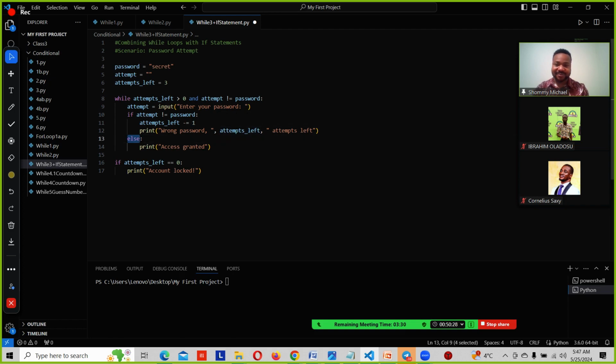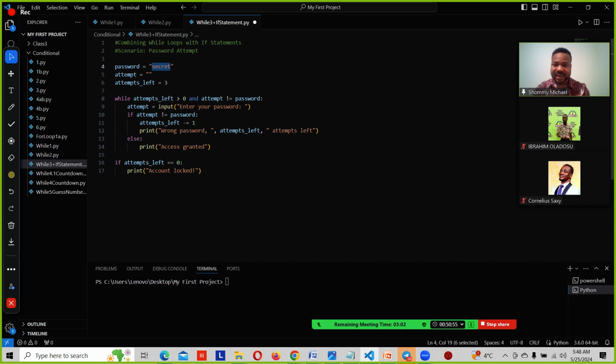Else, what is this else? Else statement means if this condition is not true, if everything we've said here is not true. So what would make all this not true? What can make it not true? Only if we enter the right password.